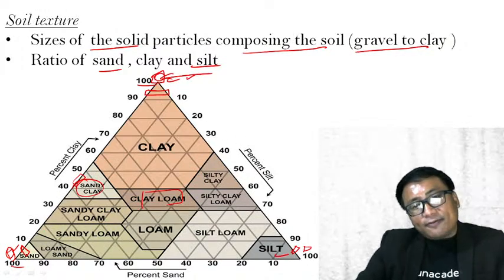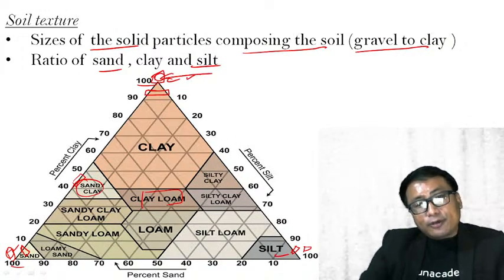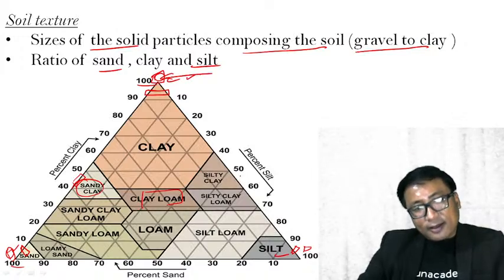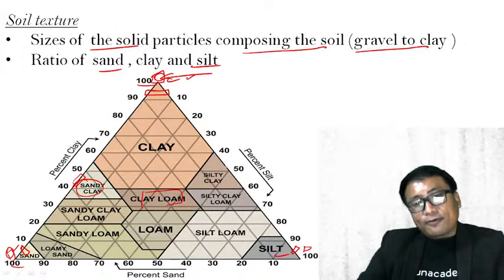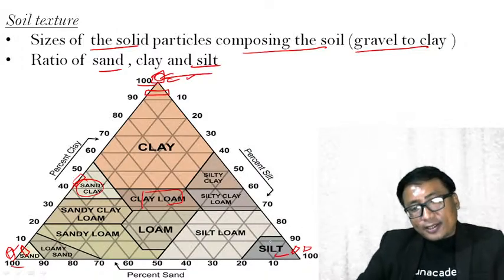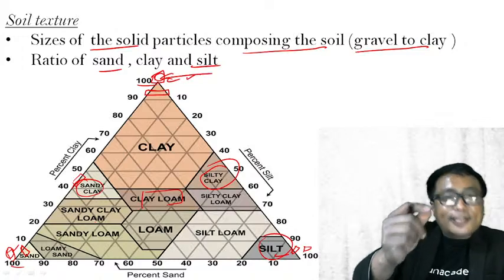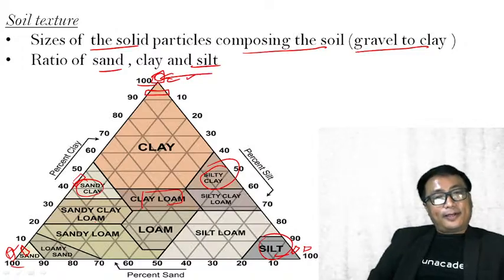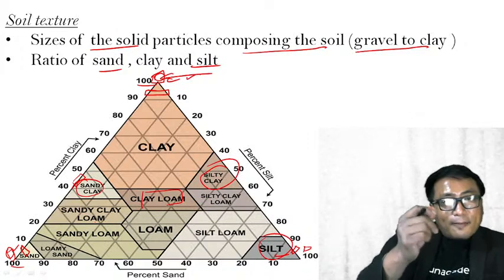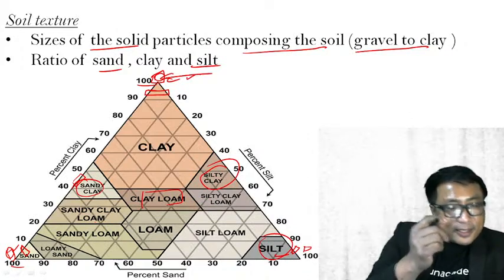Similarly, if the ratio of combination is such that it is 40 to 50% silt and 40 to 50% clay, it can be a silty clay. That will be the texture of that soil. Clear? And the texture is nothing but the size of the soil particles composing the soil.